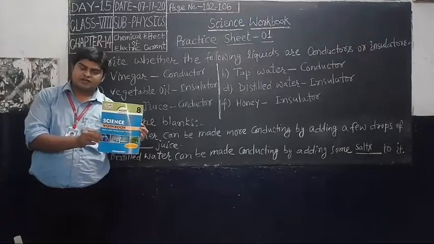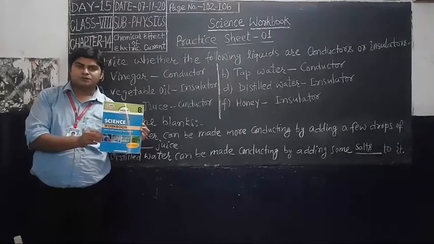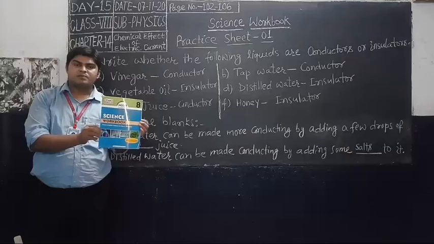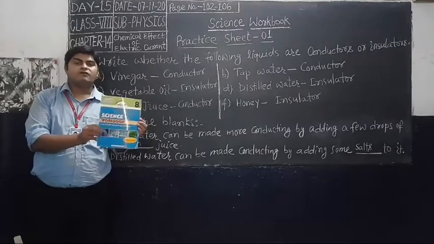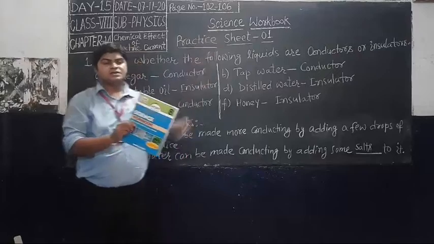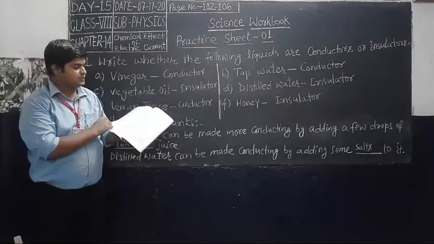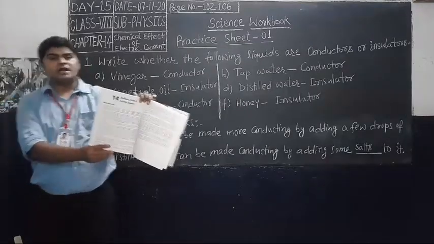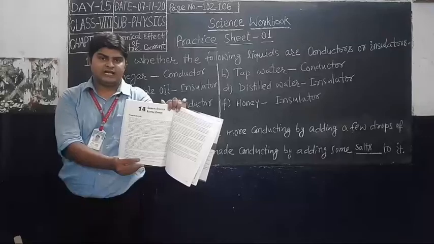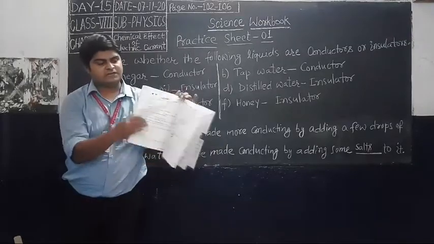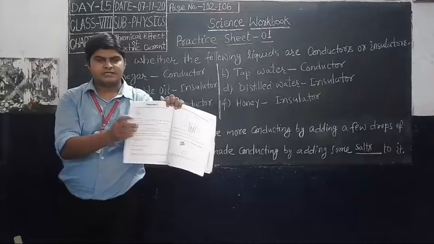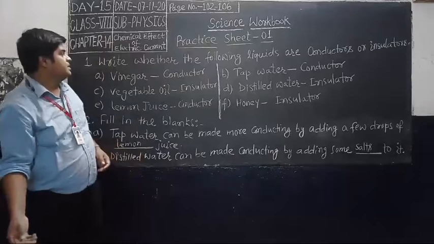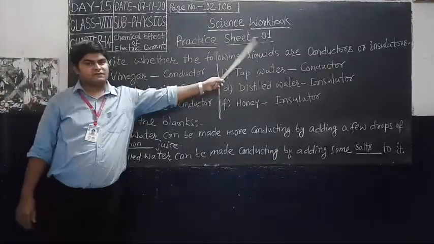I kindly request all of you to please sit with pen, notebook, and science workbook, and turn to chapter 14, page number 102. Let us see here. This is chapter 14, chemical effect of electric current. See practice sheet 1 on page number 102, and see the questions on the board.